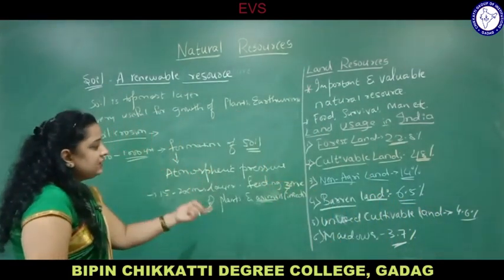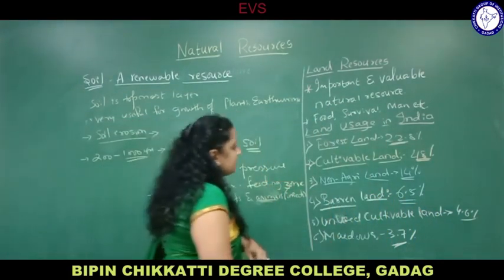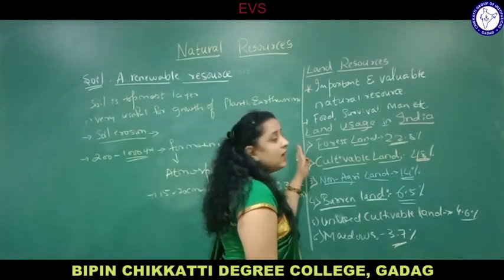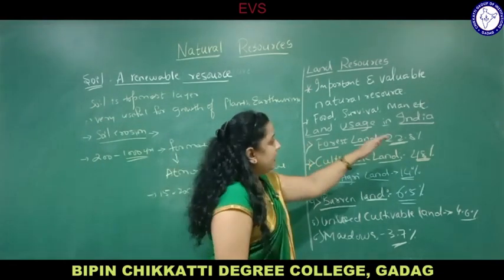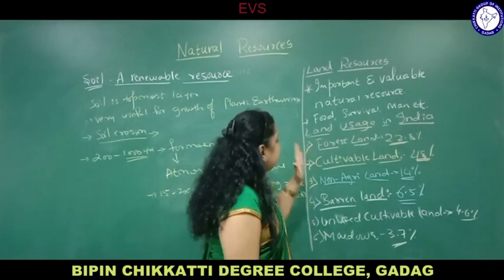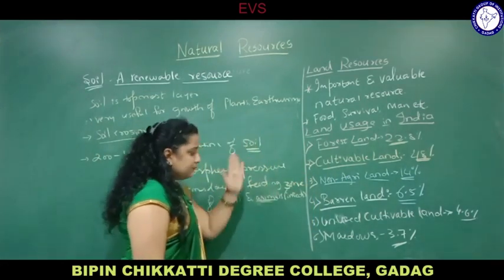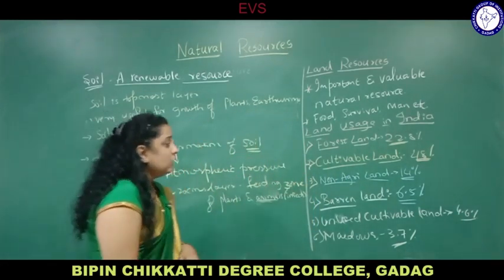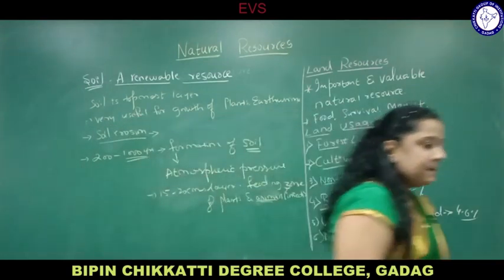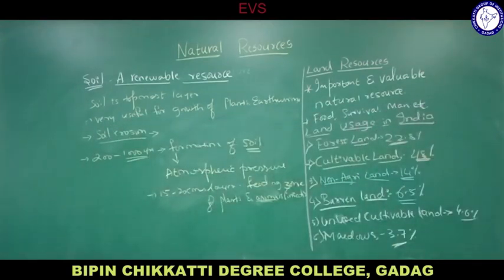Now see, this you have seen in India. How much is the usage of land in our country? In India, you can say, there is forest, cultivable, non-agricultural land, and so on. Now we see the use of land at global level, means throughout the world or globe, how much percent of land is being used.